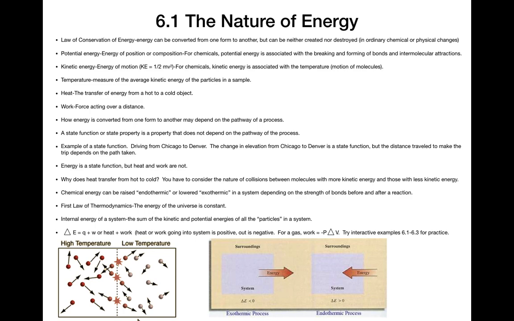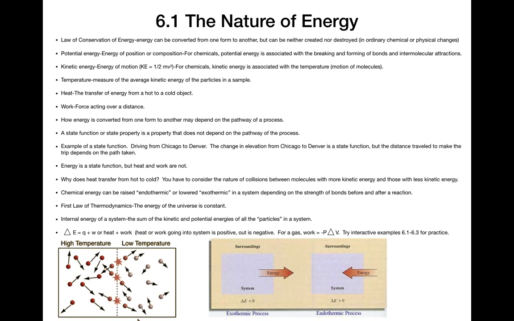Pathway becomes important when we define something called a state function. A state function or a state property is a property that does not depend on the pathway of the process. For example, non-chemistry example, if you drive from Chicago to Denver, your change in elevation from Chicago to Denver is a state function. The difference in elevation just depends on the elevation in Chicago and the elevation in Denver.